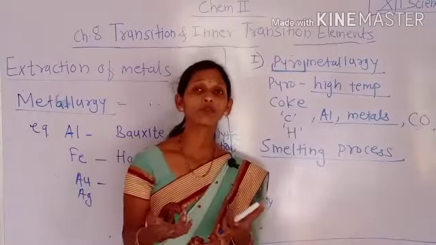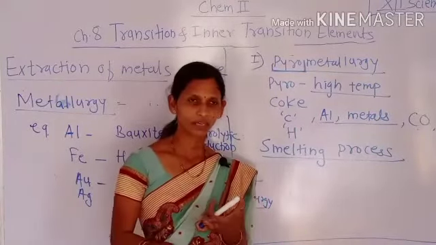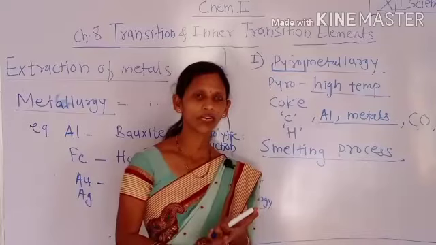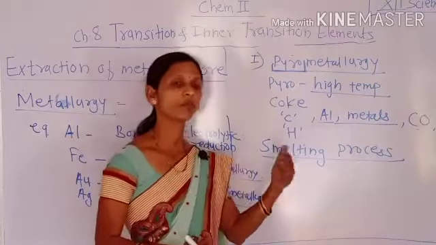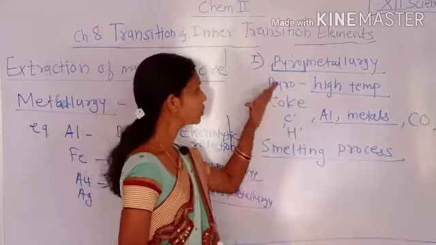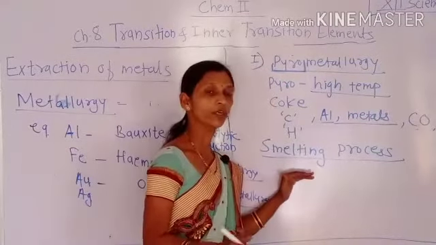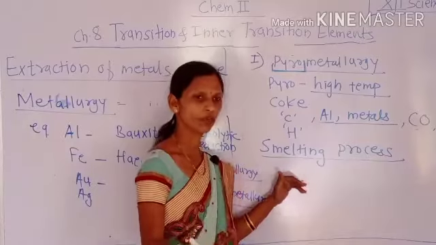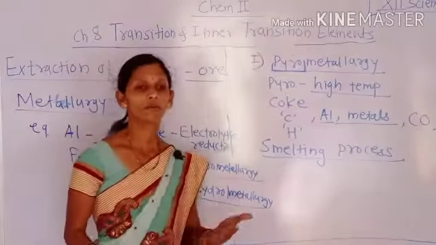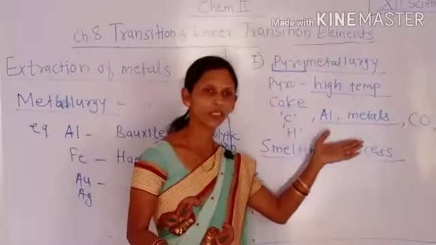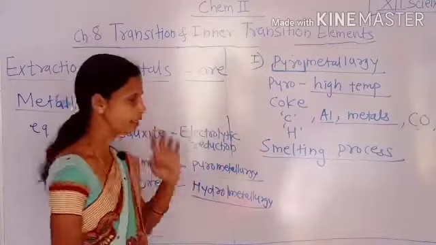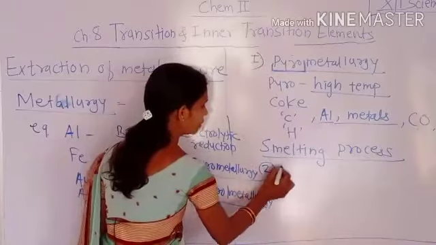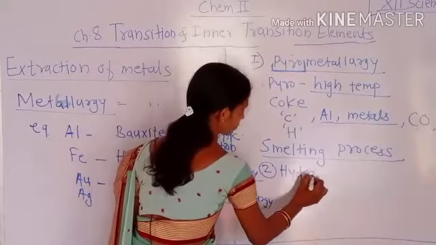There are different types of furnace, that is blast furnace, reverberatory furnace, or vertical retort furnace. Different types of furnace are used for this pyrometallurgy process during the extraction of metal from their ore. Then see here, by pyrometallurgy we can extract the iron from hematite. Then the second one, that is hydrometallurgy.